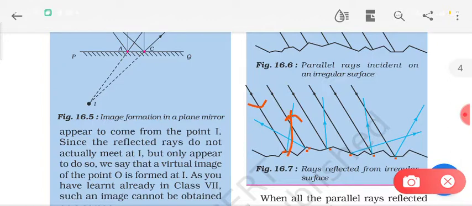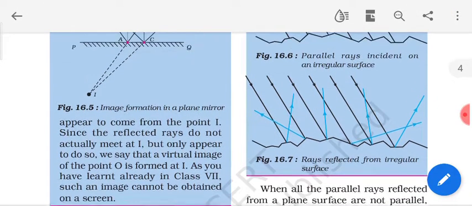In the same manner as you have done it here. So first of all you will draw the normal and then you will draw the reflected ray. So suppose if this is the incident ray, then this is the reflected ray. In the same way, if this is the incident ray, then this is the reflected ray. This is the incident ray and this is the reflected ray. So this is how you have drawn the reflected ray.